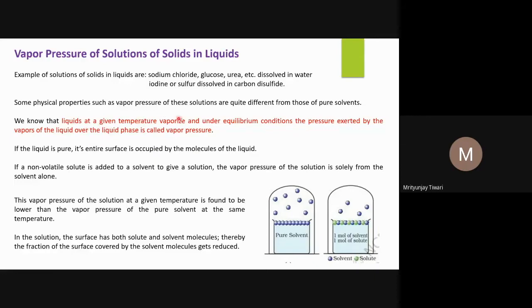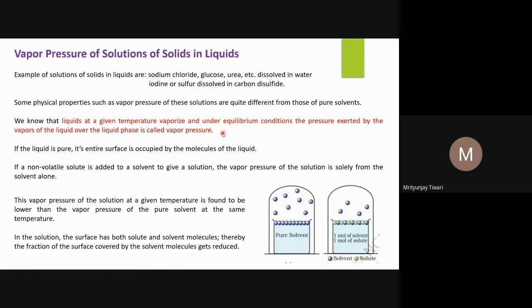A liquid at a given temperature vaporizes, that is vaporization or evaporation, and if it gets evaporated, it means it is a volatile liquid. Under equilibrium conditions, the pressure exerted by vapors of the liquid over the liquid phase is called the vapor pressure. This we have seen earlier. The pure liquid is there, and because of evaporation, molecules of the liquid go into the vapor phase, and if the container is closed, the liquid experiences a certain pressure from the gaseous molecules. That pressure we call the vapor pressure.